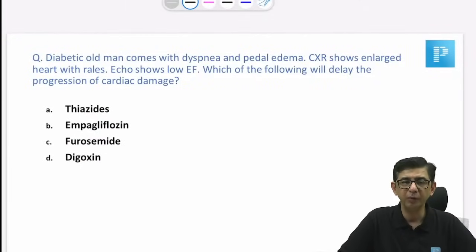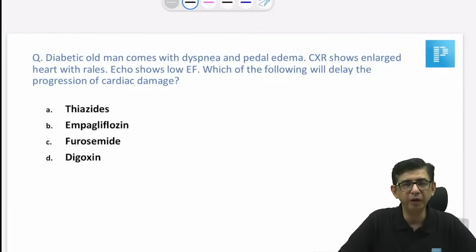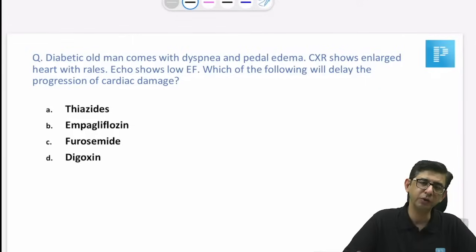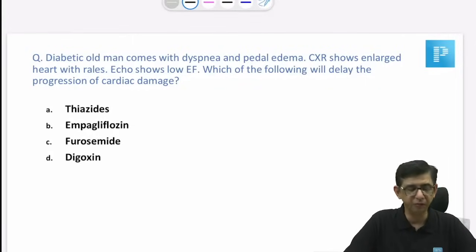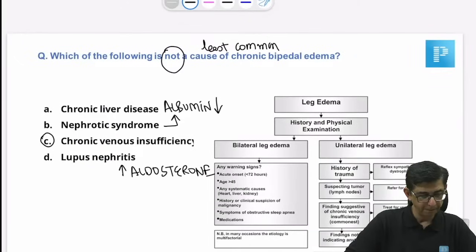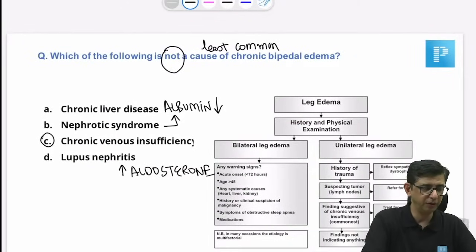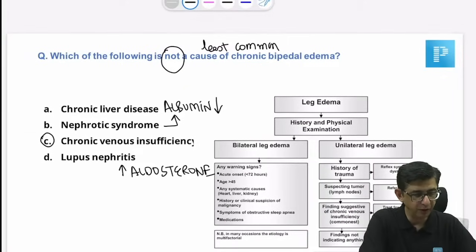This, I think the pharmacologist has taken care of. We are having a diabetic patient. He's having heart failure, and maybe the wordings may not be accurate, but the question was which of the following drugs will prevent the further deterioration of cardiac function of these patients? Okay. Hemant, that is a very interesting input that you gave. It was heart failure, but yeah, I would just like to wait for other people to comment.